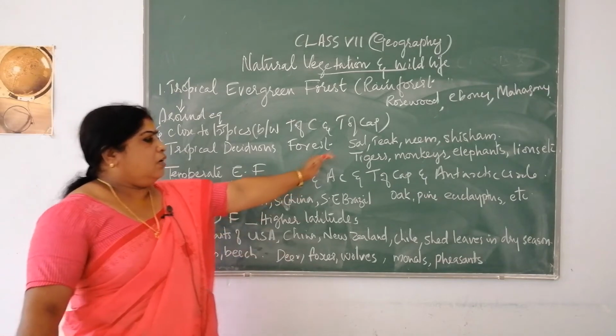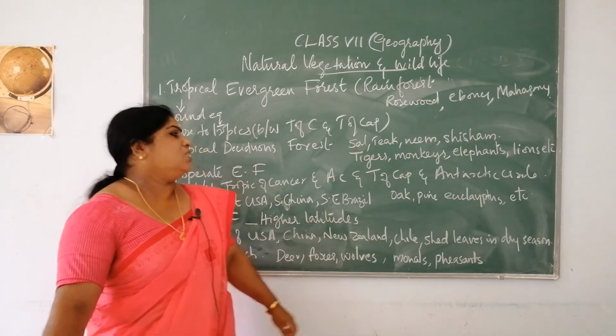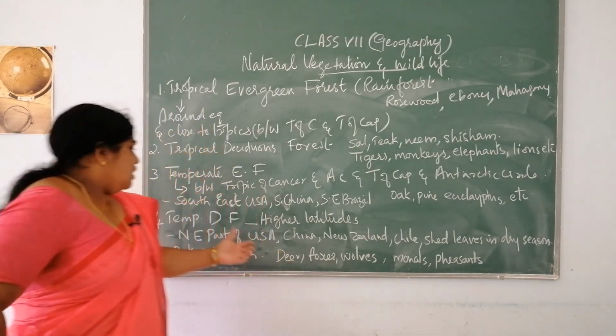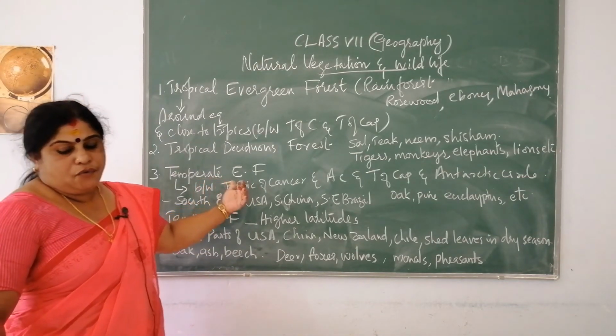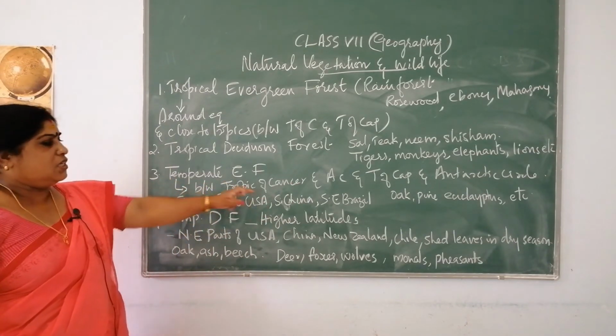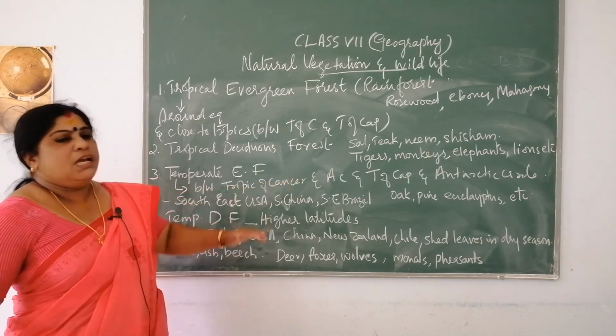The wood of these trees is mainly used for making furniture as well as constructional materials. Now next is the temperate evergreen forest. What do you mean by temperate evergreen forest? Temperate means areas which lie between the Tropic of Cancer and the Arctic Circle, and between the Tropic of Capricorn and the Antarctic Circle.